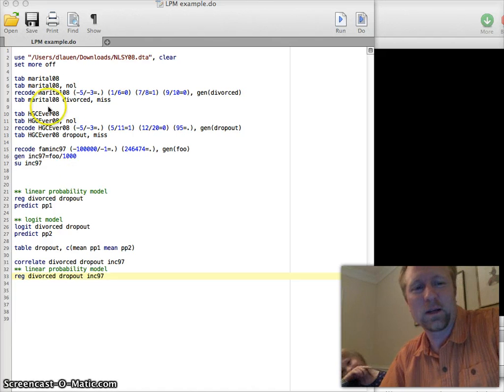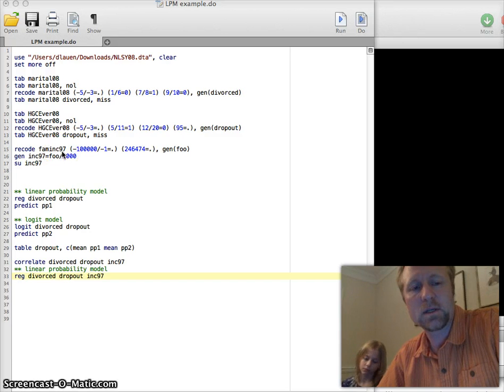Okay, so we're going to do a little analysis in NLSY. We're going to create a variable called divorced out of the marital variable, and then a variable called dropout out of the highest grade ever attended variable. Then we're going to use a control variable, family inc. So divorced is the outcome, that's binary. Dropout is the main policy variable, that's binary.